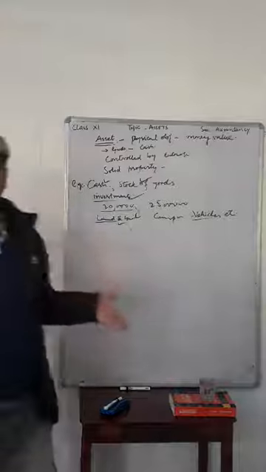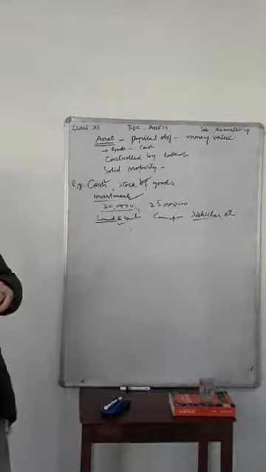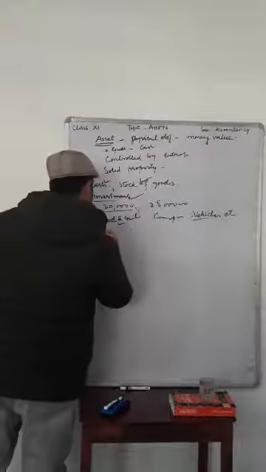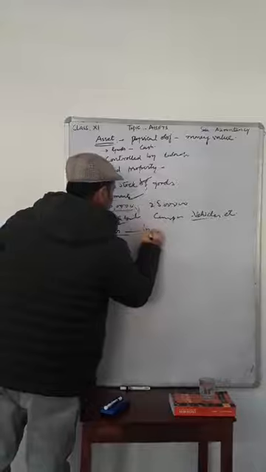To be more clear, dear students, let's know the types of assets. Assets, as we know, are of two types.